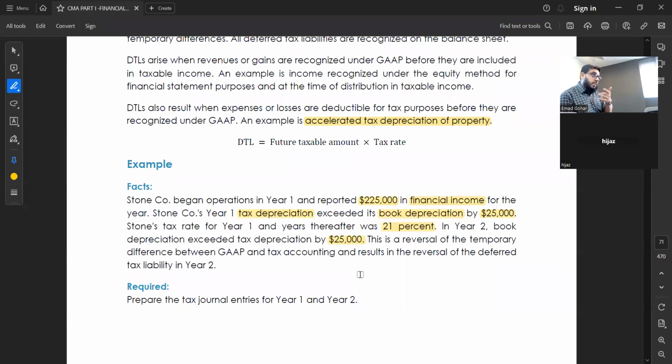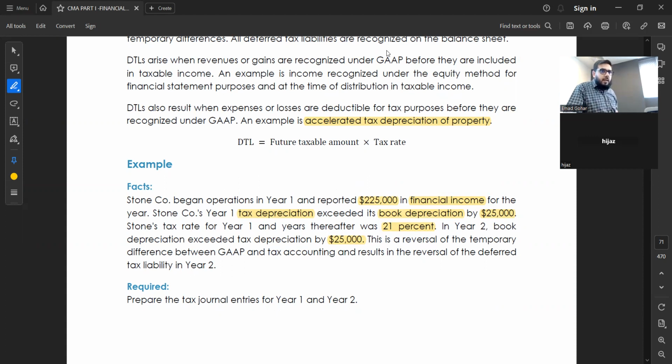So they charge how much depreciation? 50,000 in full. So it means they have charged 25,000 more depreciation in year 1. In year 2, will they charge any depreciation? No, nothing left. But I have to charge from the accounting point of view, because I took 25, 25. Right or not, my friends?